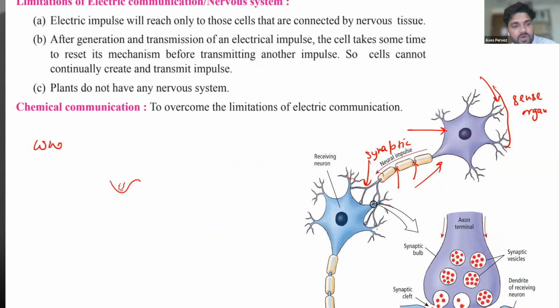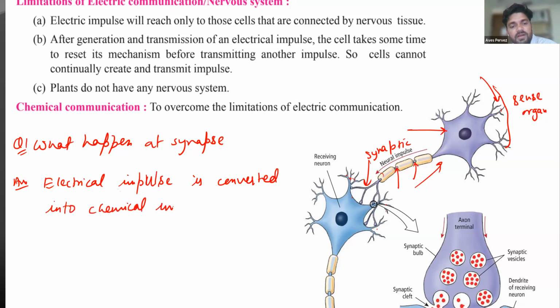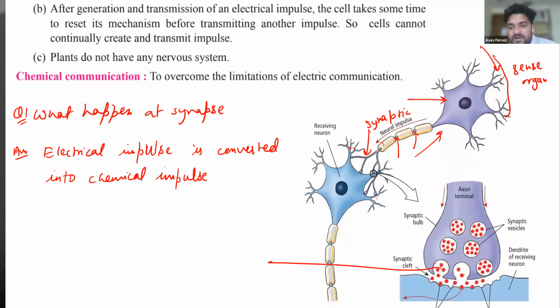So what happens at synapse? Electrical impulse is converted into chemical impulse with the help of a neurotransmitter.